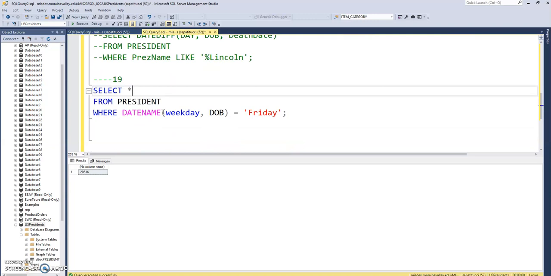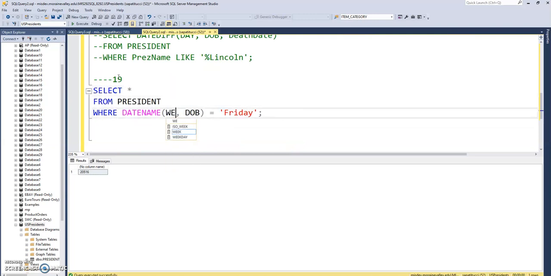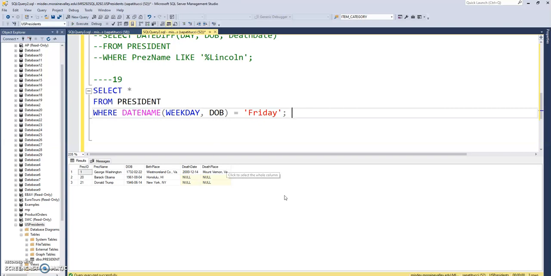Again, pulling data from the table, and we are using date name. Again, interested in the weekday, working on the date of birth, whatever day they were born on, and we want to know who was born on a Friday. So if the product of this is Friday, that person makes the cut. So how many? 3 of them, okay? 3 of them in the table, I should say. Again, there are other presidents not in this table. All right, so that was number 19.